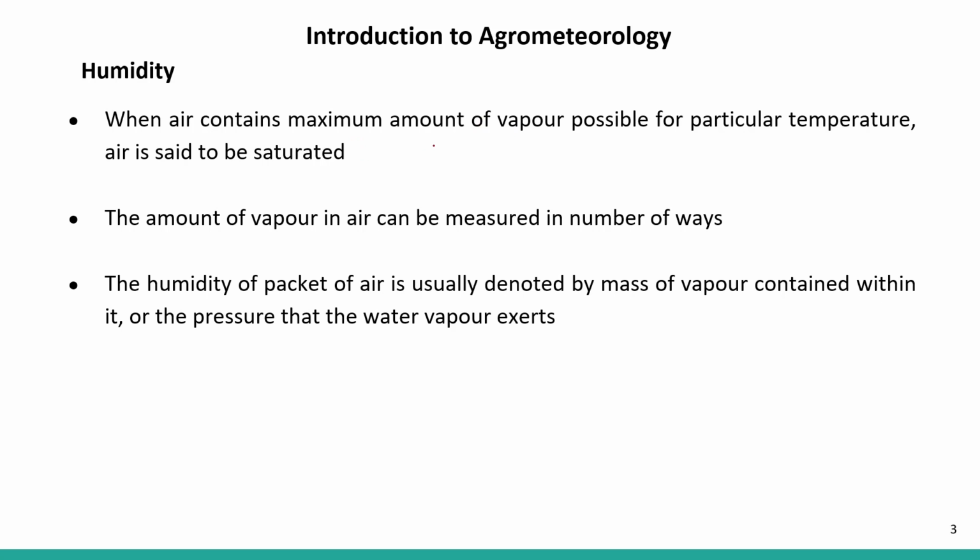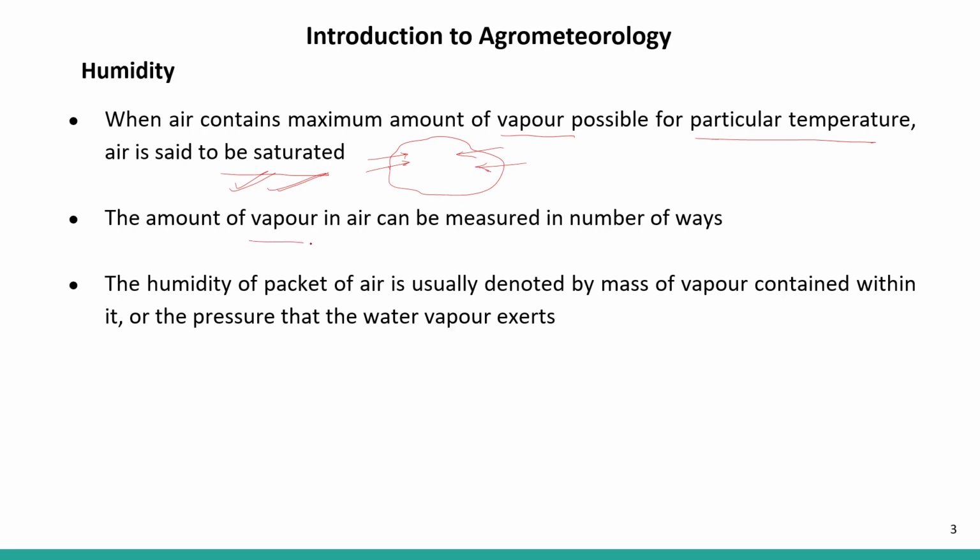When air contains the maximum amount of vapor possible for the particular temperature, that air is said to be saturated. So suppose there is an amount of air, and it can hold a particular maximum amount of water vapor. When it reaches that level, then we say that the air is saturated with water vapor. So the water vapor has reached the saturation level.